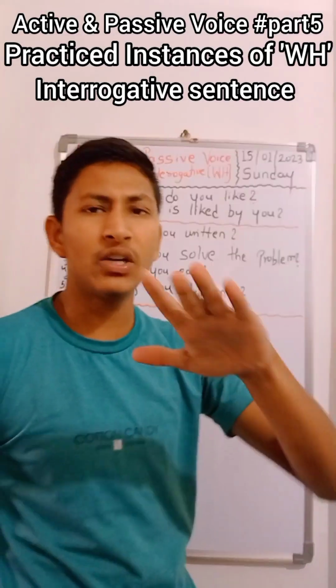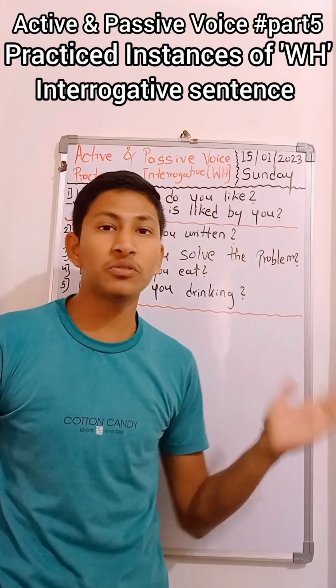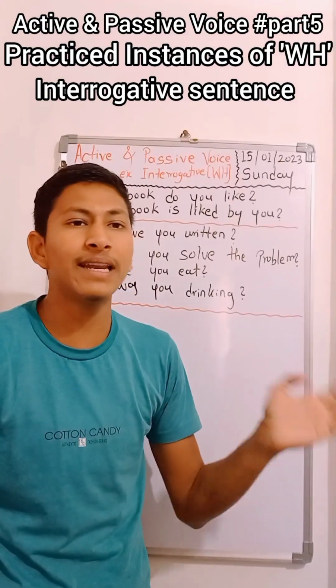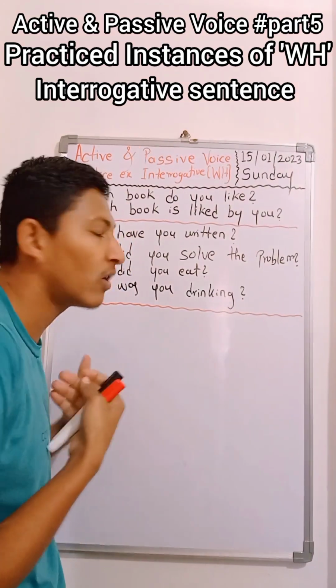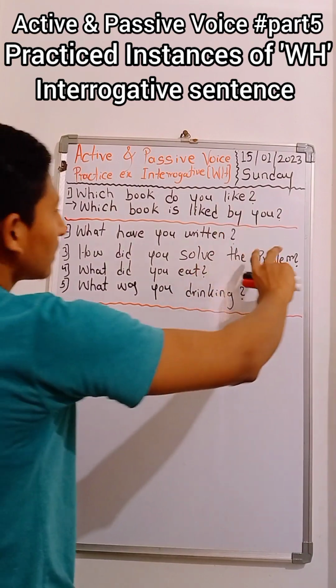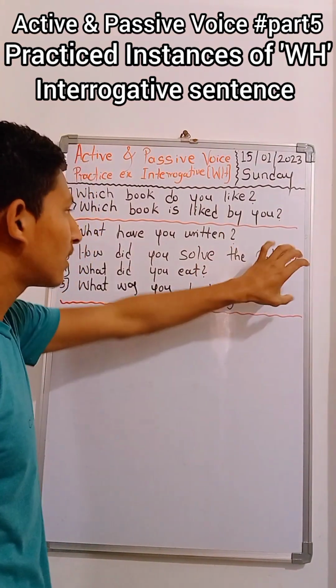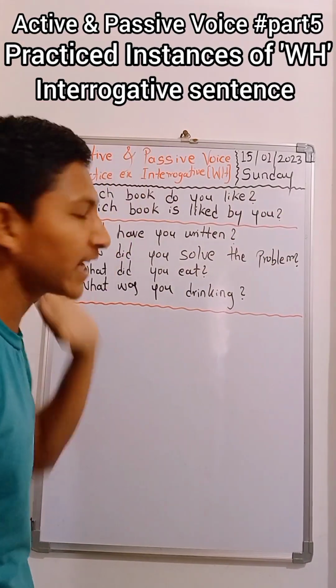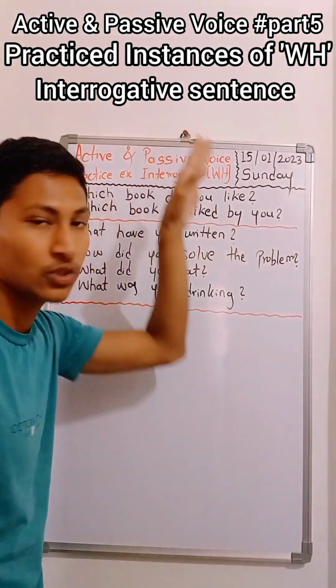If you haven't watched the previous video, part 4, please do watch it, then you will understand what is going on here. So now let me start. I have given only 4 examples here, and I think 4 examples are enough to understand this interrogative type in active and passive voice.